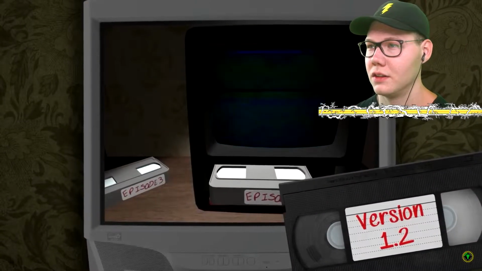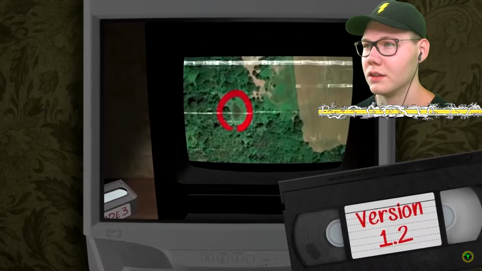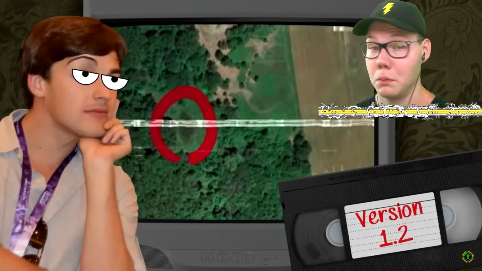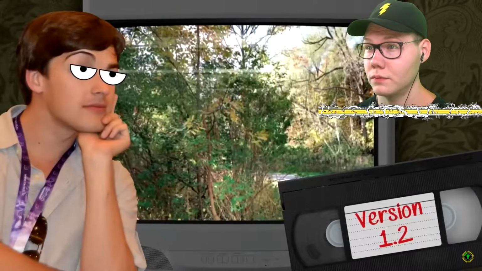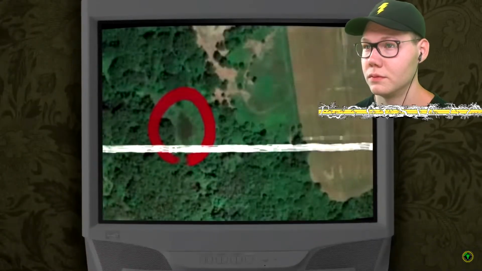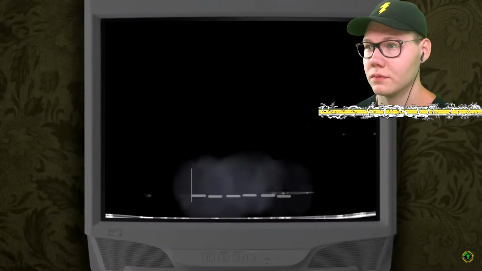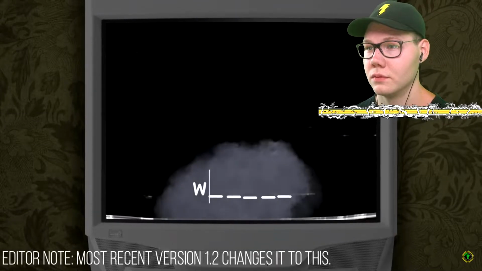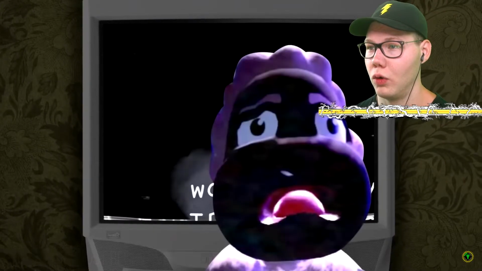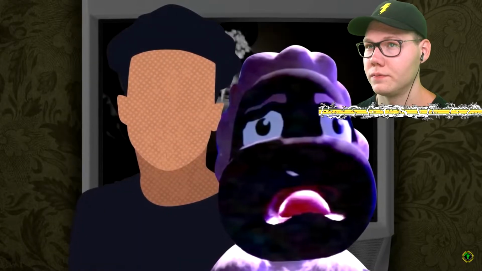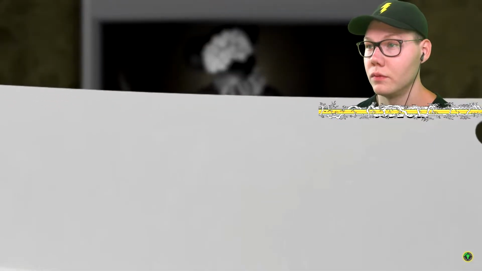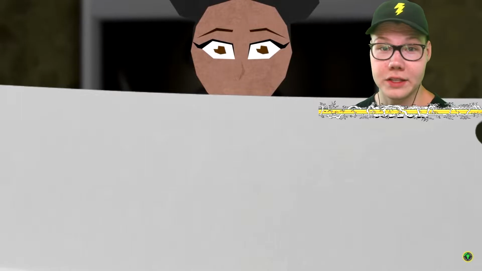This time, it reveals the image of a real forest with a big red circle marking part of it. Seems to be continuing the 1.1 update and the forest trail that we saw. When you see the red circle in the forest, it then prompts you for an answer. The correct word is Wooly. Clearly, this is where Wooly, or should I say the boy who would become Wooly, was buried after being butchered, literally, by Amanda, his own sister. Wait a minute.